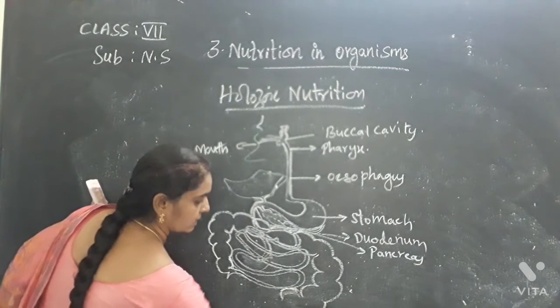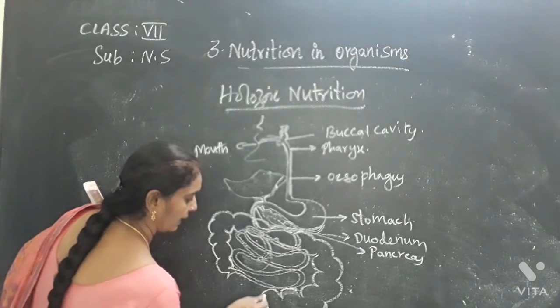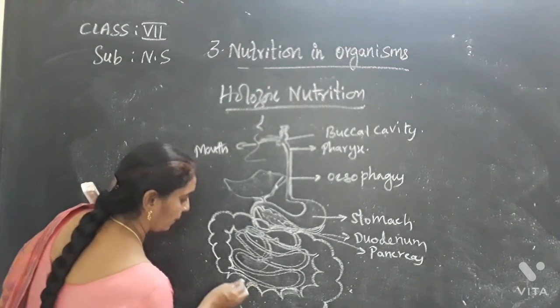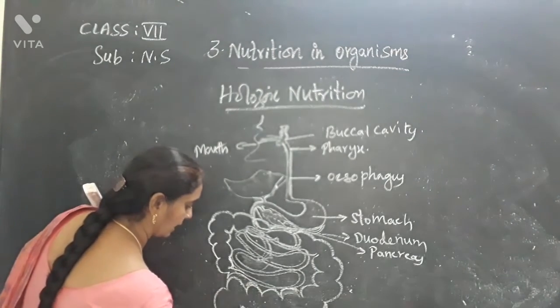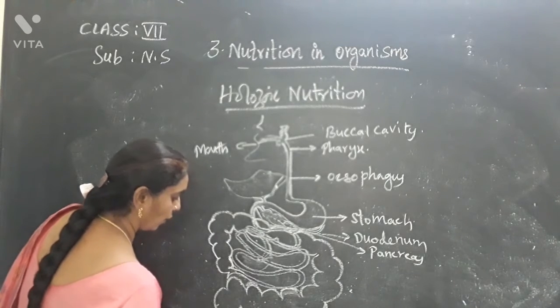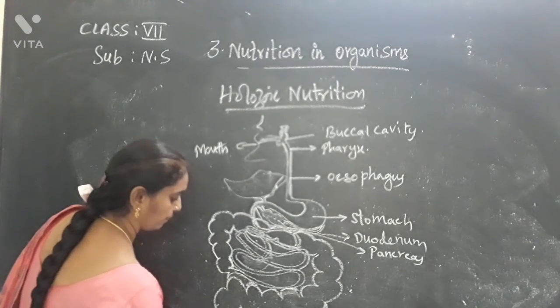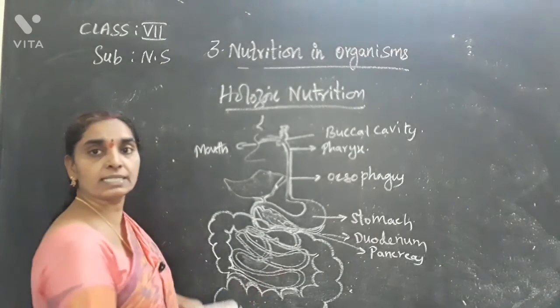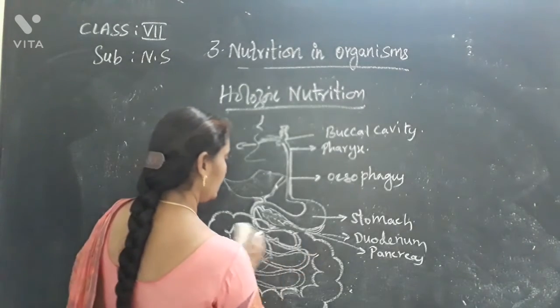Food is digested in the small intestine and absorbed through thousands of projections present in the small intestine, which are called villi. Okay, so this is the large intestine.